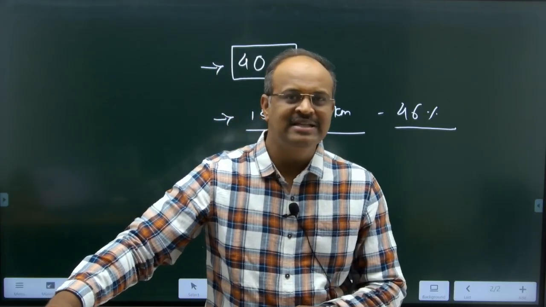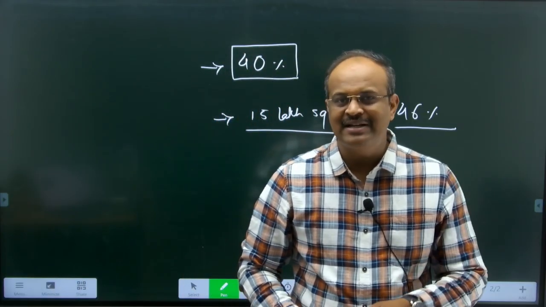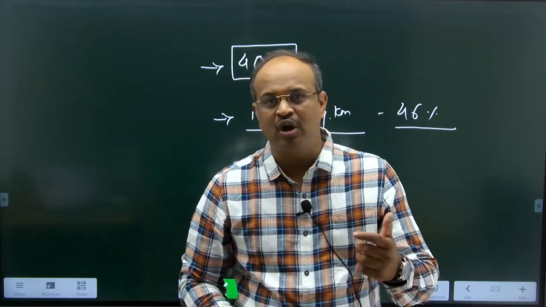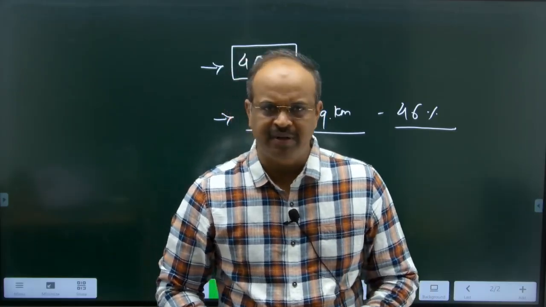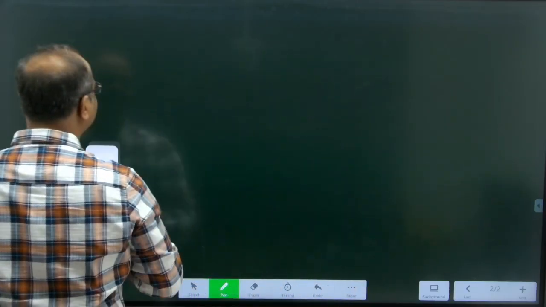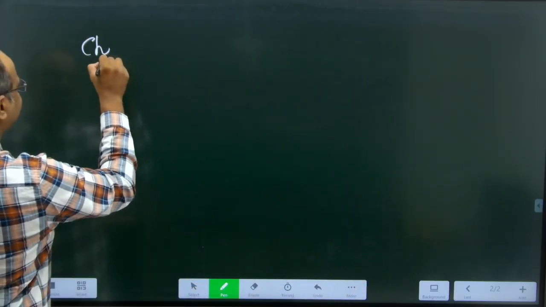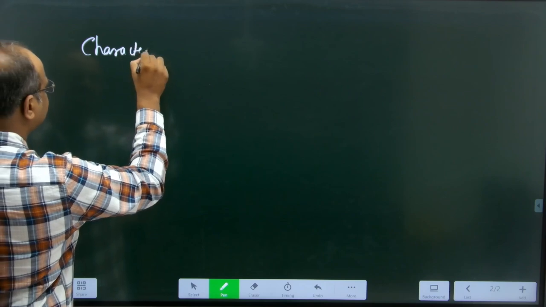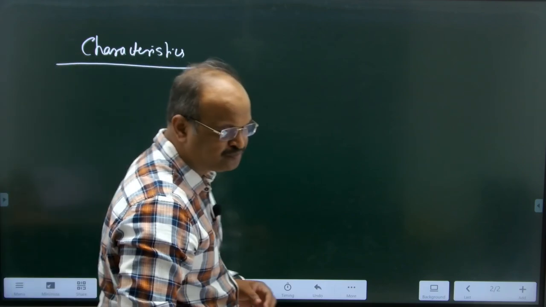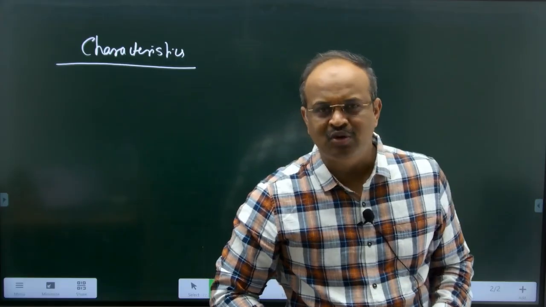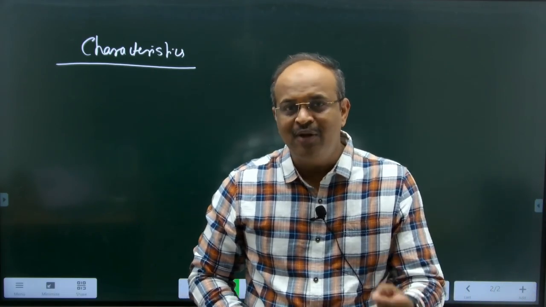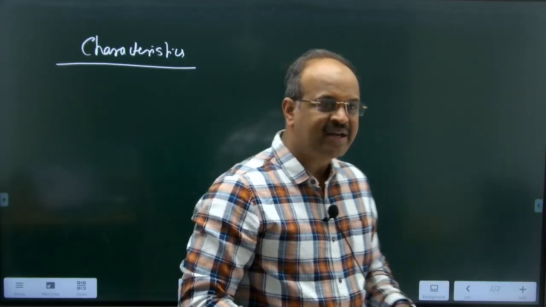So we will be discussing today the alluvial soil, its characteristics, its various features, its chemical composition, which crops are being grown and where it is found. First we will discuss the characteristics of this alluvial soil. When we say alluvial soil, what does it actually mean? It is nothing but the alluvium which has been brought by the rivers.